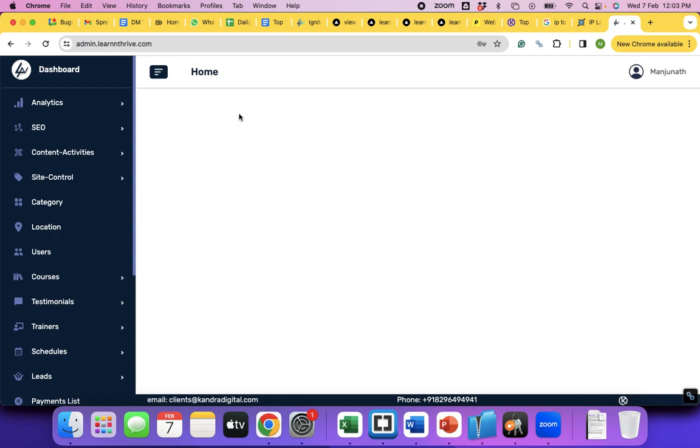So here it is Google Analytics, which is a free tool from Google. You can use this Google Analytics tool and you can monitor your visitors. You can also track what's happening with the people. If a person has clicked on contact us, you can track that as well. If a person has made the payment, you can track that as well. If a person has inquired, you can track that as well.